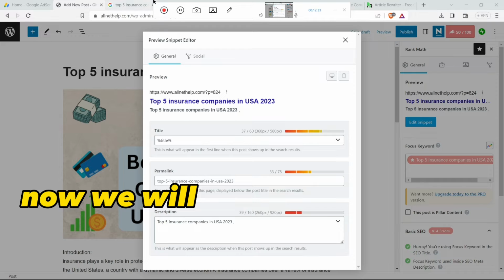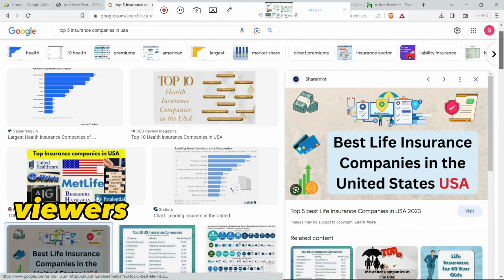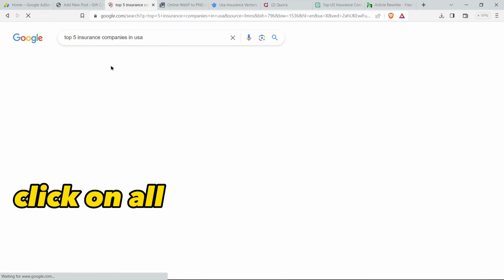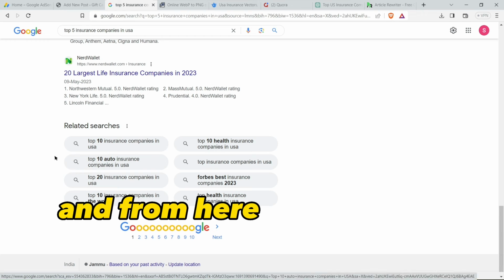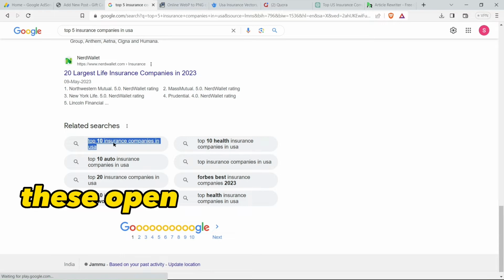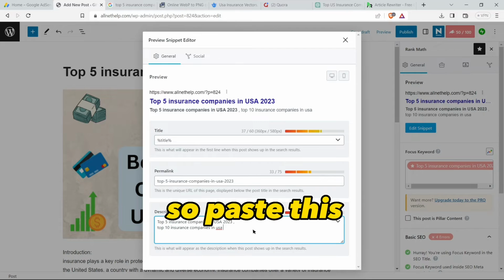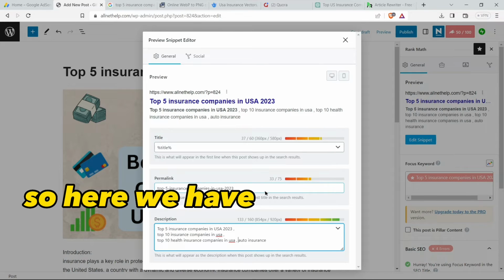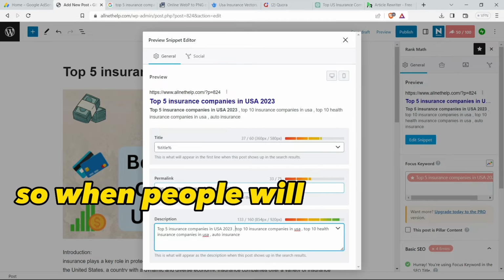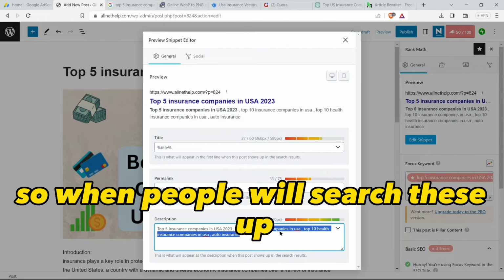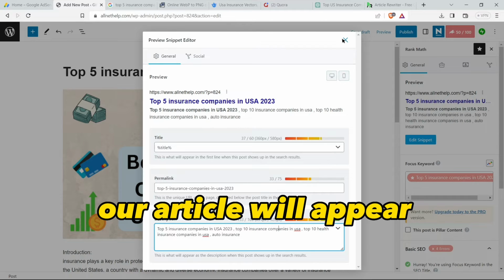Now we will use Google to find other keywords that people are searching. Click on all, and then you can scroll down, and from here you can copy these top 10 insurance companies in United States. So paste this. So here we have our description for search.